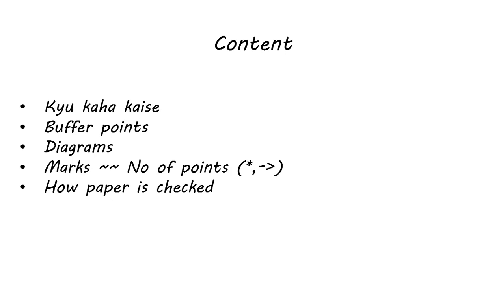And here's a very good psychological trick, you may say. It's the star and arrow marking. Instead of noting your points as 1, 2, 3, 4, don't use those. Use a star or an arrow, because if you number the points, the paper checker would obviously know how many points you have written. This trick is used if you don't know if you will be able to write the specific number of points.